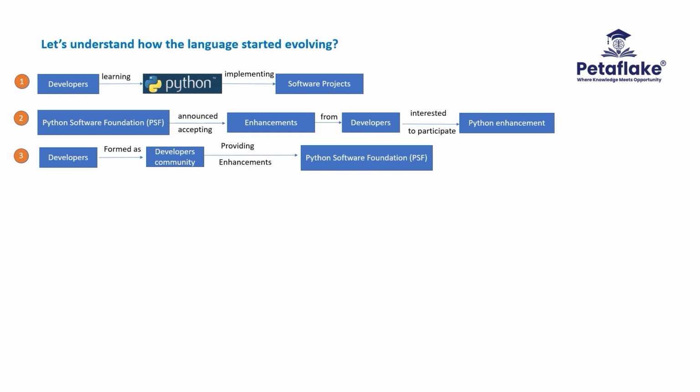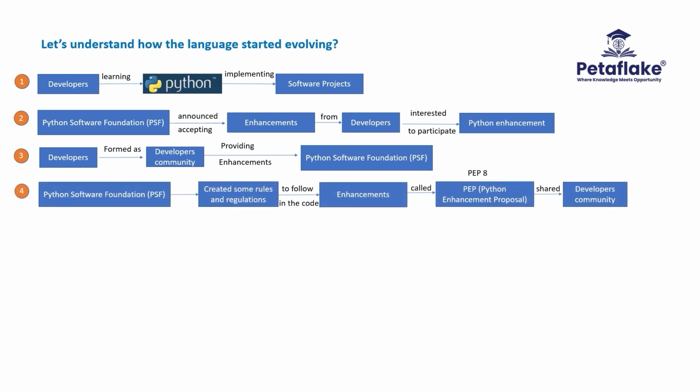In order to ensure that, due to the new enhancement, the existing functionalities of the language are not corrupted, and to maintain the consistency, the foundation created some guidelines and rules called PEP, which means Python Enhancement Proposal. The developers must follow the PEP compliance in their code for the acceptance of their code by the foundation. Currently, Python enhancement follows PEP 8 rules.